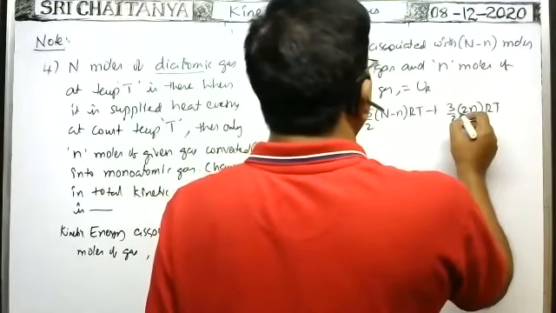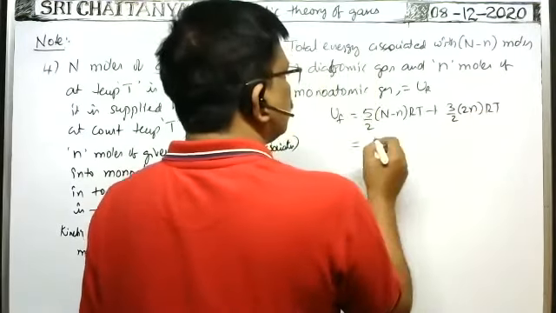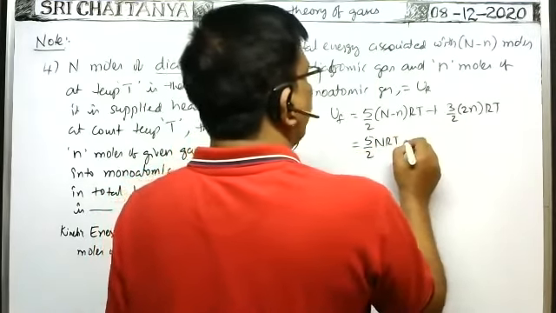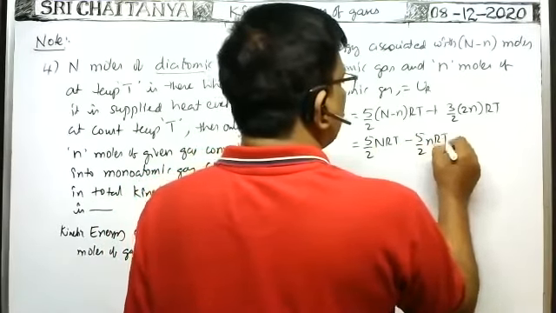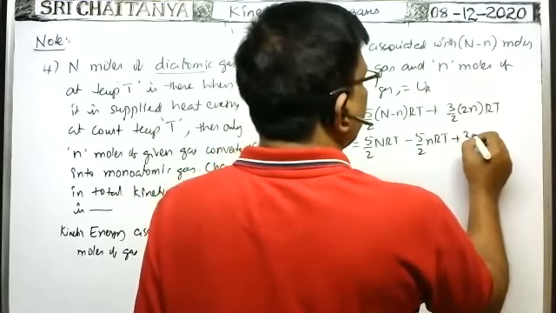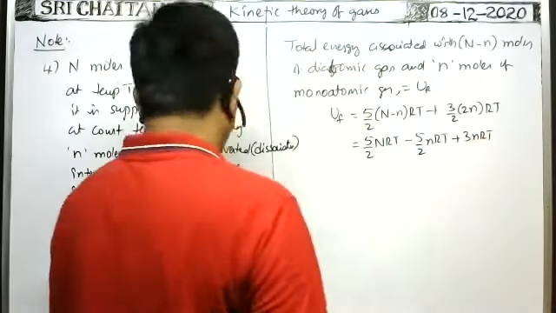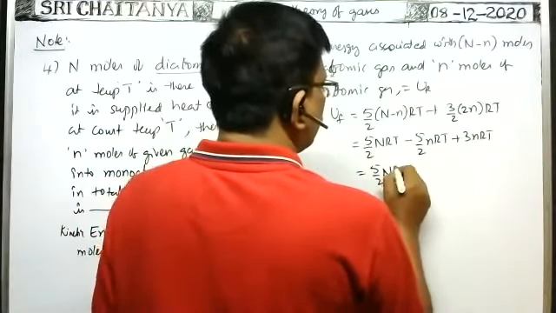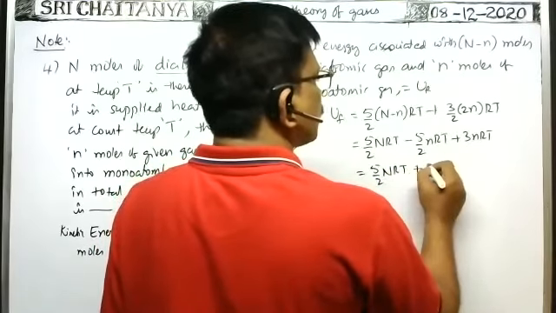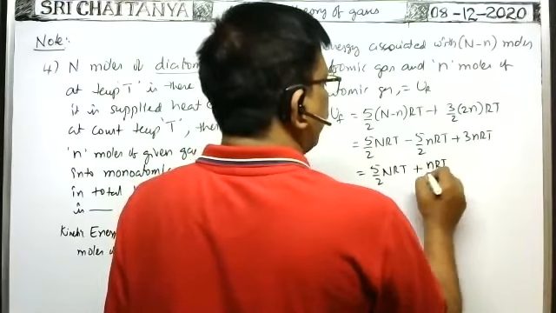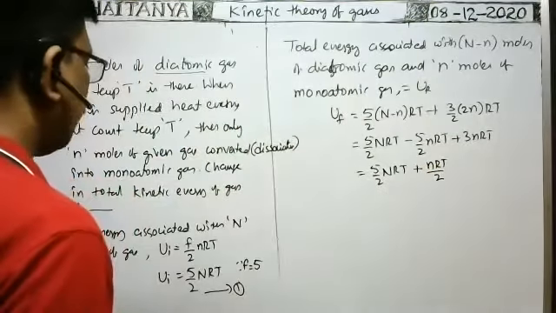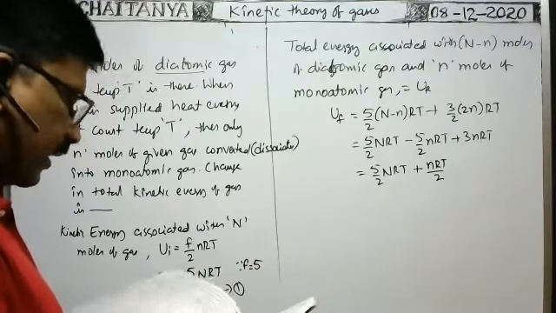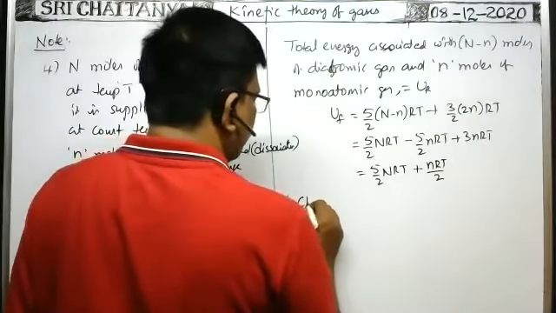Therefore, we simplify: 5 by 2 NRT minus 5 by 2 nRT plus 3 nRT. When you simplify, this is equal to 5 by 2 NRT plus nRT by 2. Now the question is the change in total kinetic energy of the gas.